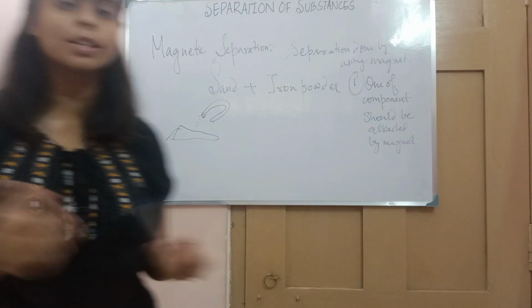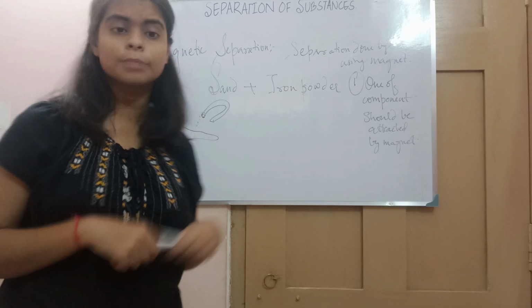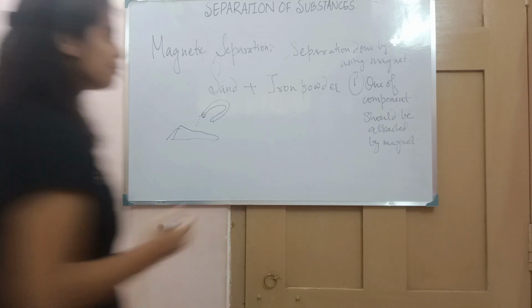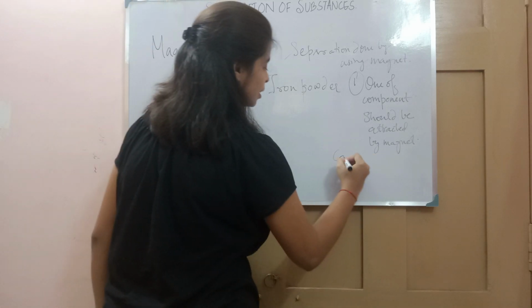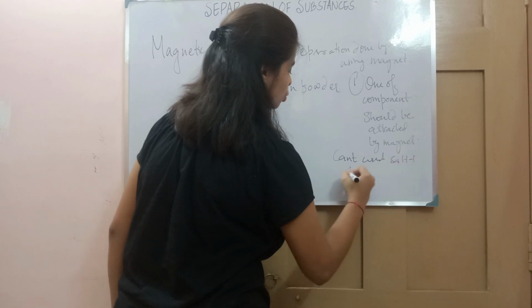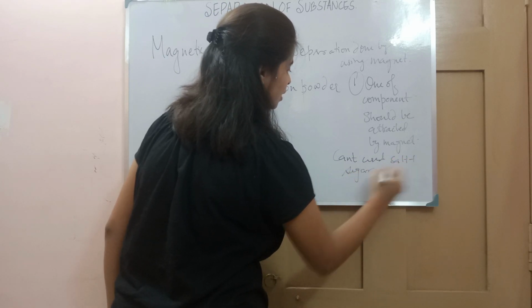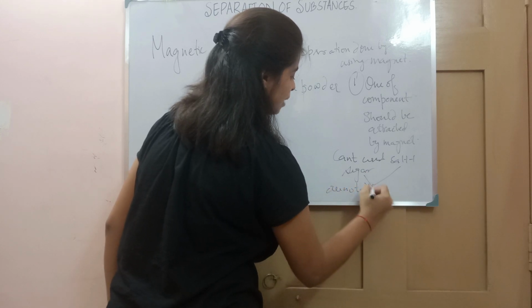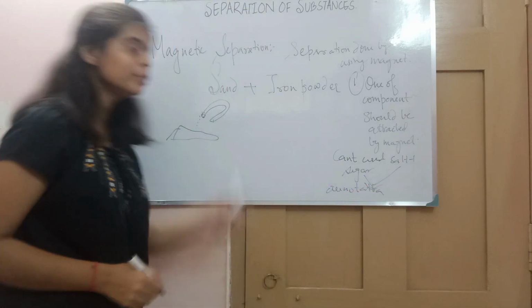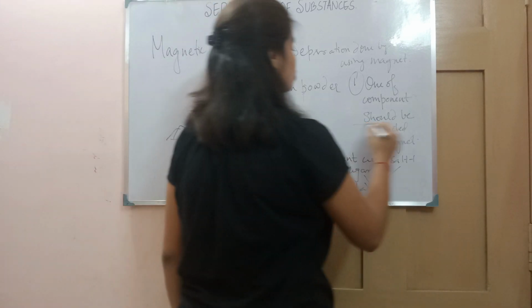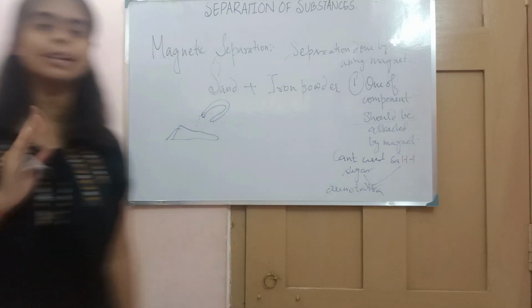Suppose you want to separate sugar and salt, then we can't use this method. Why? Because they both are not attracted by magnets. So one of the criteria for magnetic separation is that one of the components should be attracted by the magnet.